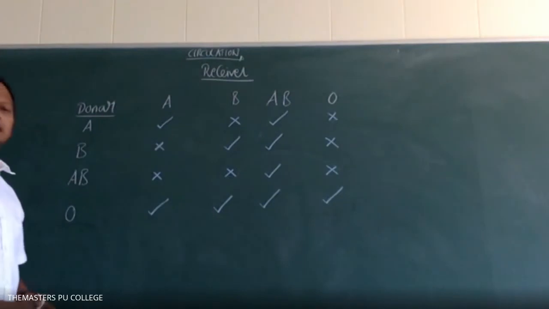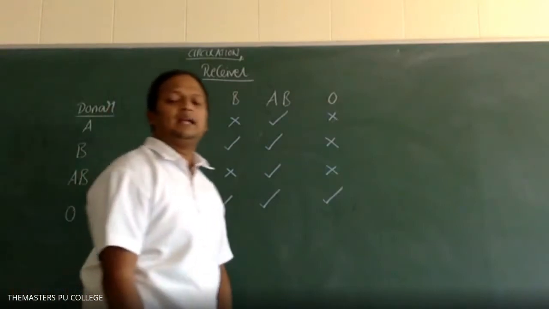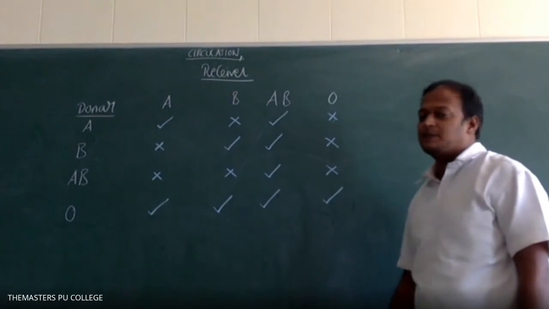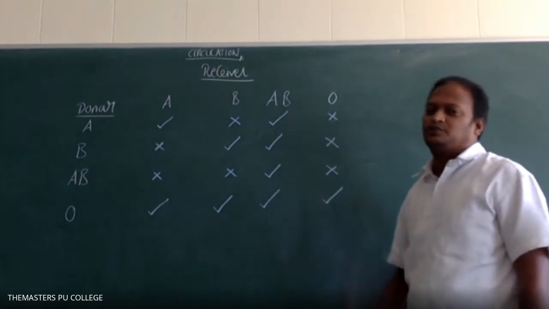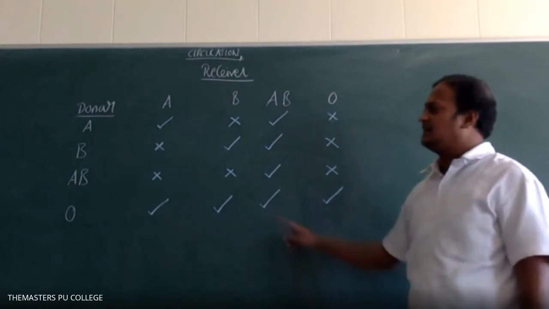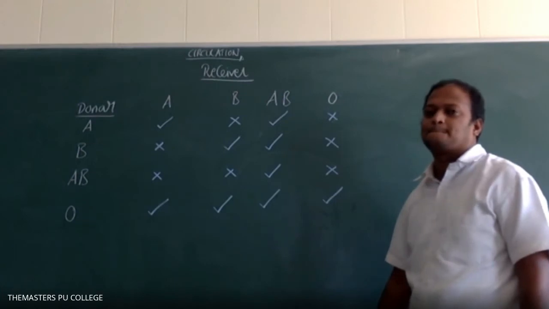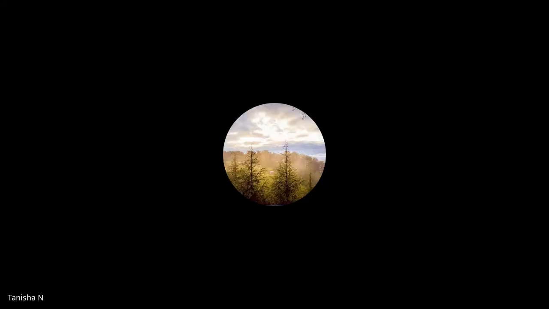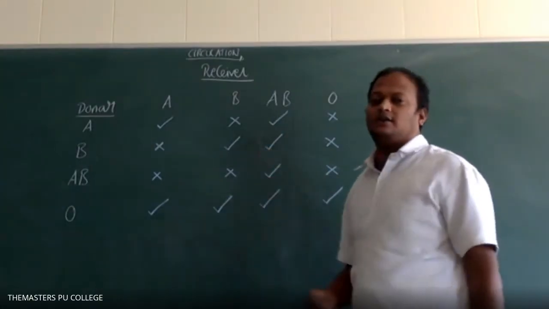These are the blood group compatibility charts. According to this, blood group compatibility is required between the donors and the receivers. Among the receivers, one group is special. Among the donors, one group is special. Which groups, students? Have you identified the two special groups? Receiver AB and donor O are the special ones.